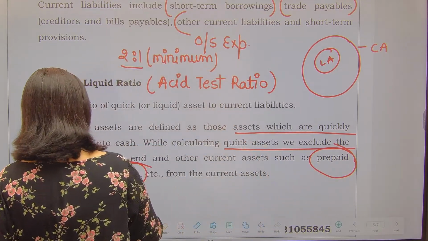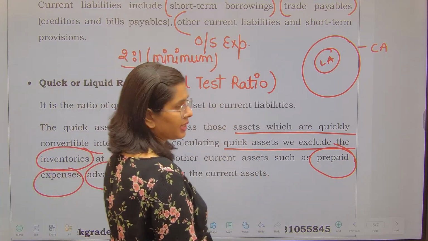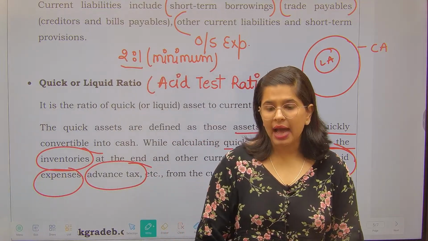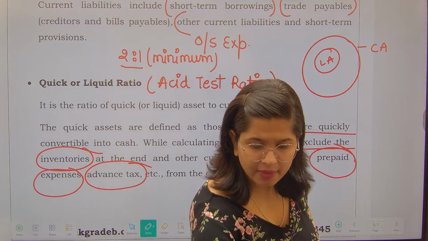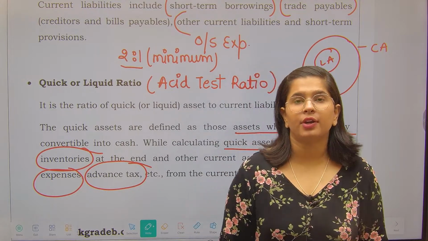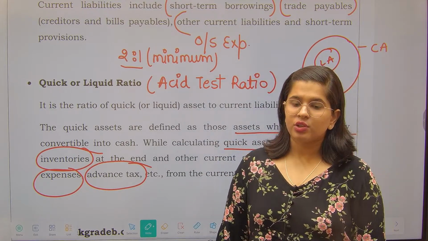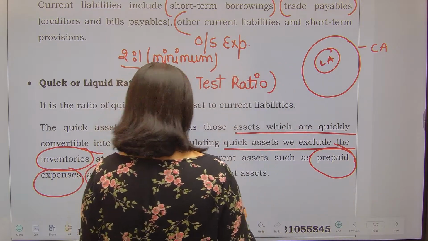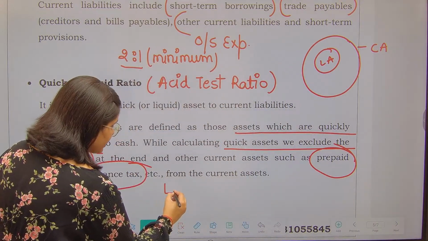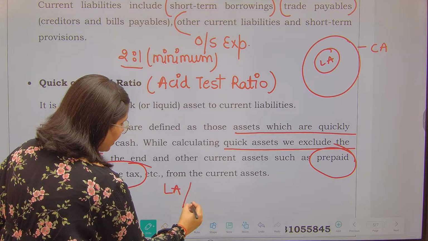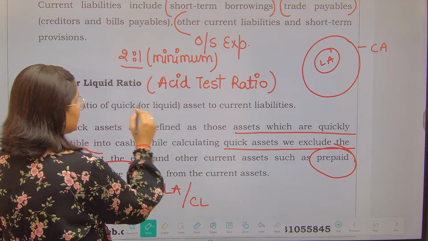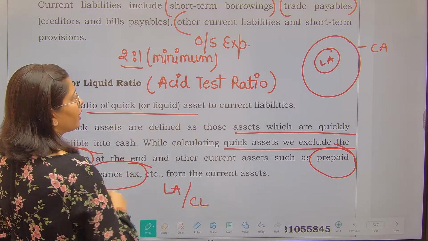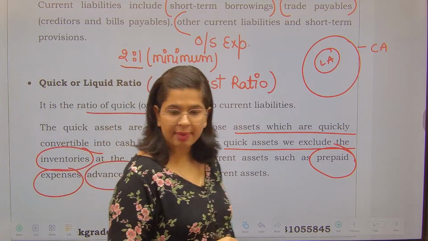They should not be included while calculating the liquid assets, because I know that they cannot be converted into cash within a period of 90 days. So this is called the quick asset. Liquid ratio is calculated as liquid assets divided by current liabilities. It is the ratio of liquid assets to the current liabilities.